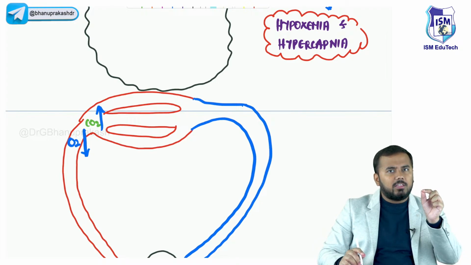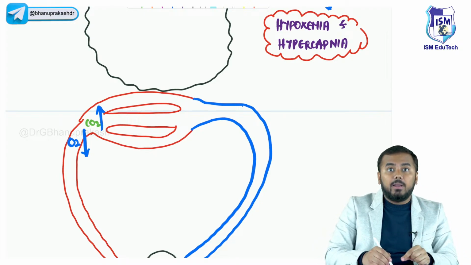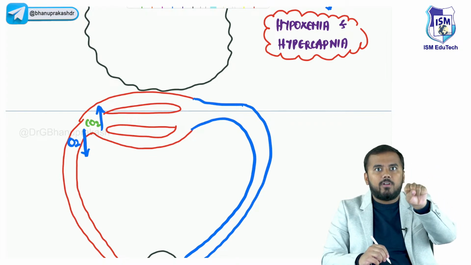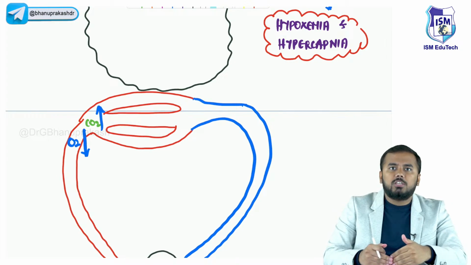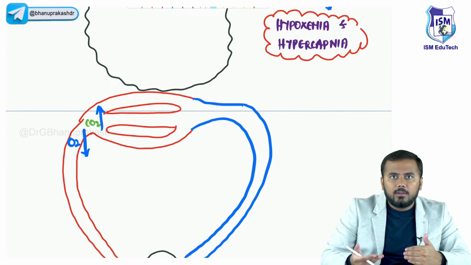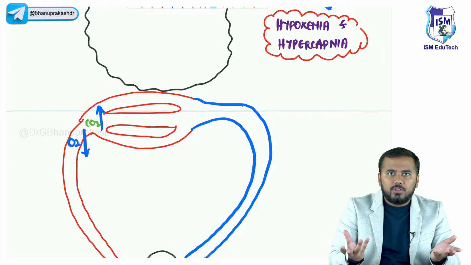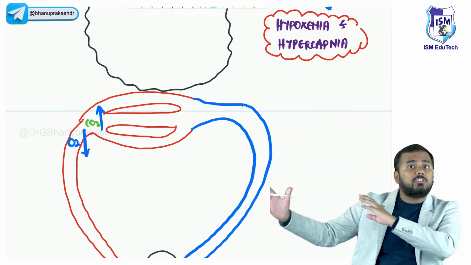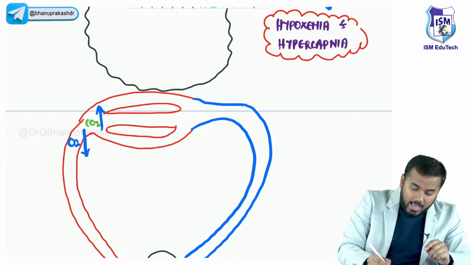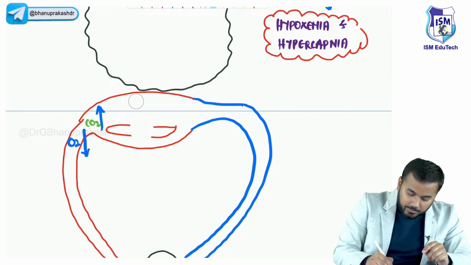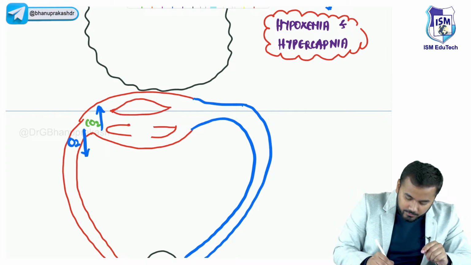Specifically speaking, whenever there is hypoxemia, the blood vessels there undergo vasoconstriction. They undergo vasoconstriction because there is no use supplying oxygen here. There is no need of supplying blood here because the alveoli is collapsed. It is not at all receiving. So instead, I will vasoconstrict and supply the remaining amount of blood to the alveoli which is healthy, right? So what is going to happen is that these vessels undergo vasoconstriction here. You see, they are undergoing vasoconstriction here.